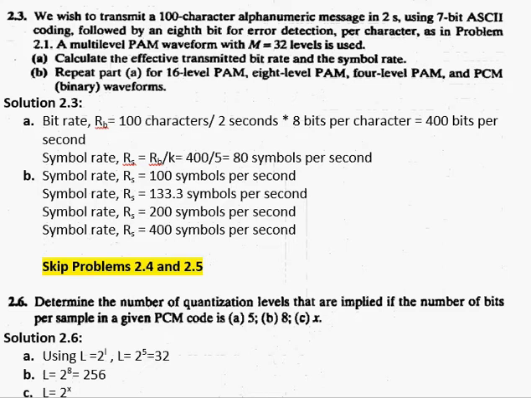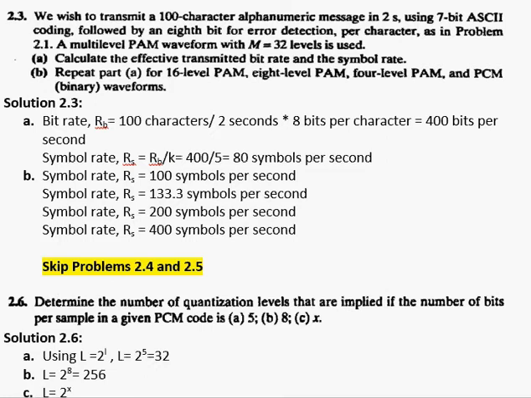Moving on to problem 2.3, it says that we wish to transmit a 100 character alphanumeric message in 2 seconds using 7-bit ASCII coding, followed by an 8th bit for error detection per character, as in problem 2.1. A multi-level pulse amplitude modulated waveform with m equal to 32 levels is used. Part A says that I need to calculate the effective transmitted bit rate and the symbol rate, and part B says to repeat part A for 16 level PAM, 8 level PAM, 4 level PAM and PCM waveforms.